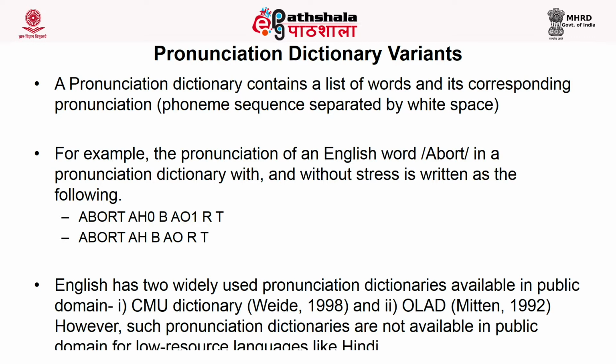This is unstressed, so unstressed vowels are attached with 0. This means this is an unstressed vowel. And AO is stressed, so AO is assigned a 1 mark. So a 0 or 1 value is assigned to the vowels to specify the unstressed and stressed counterparts. But if you are not using this stress and unstressed pattern, then you can go without the 0 and 1. You need not specify that.